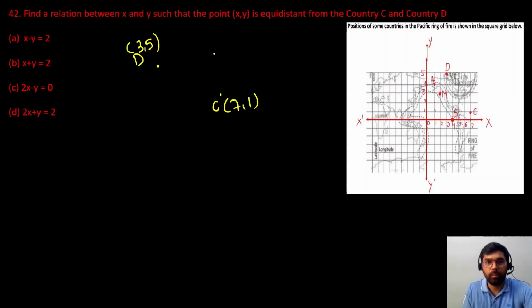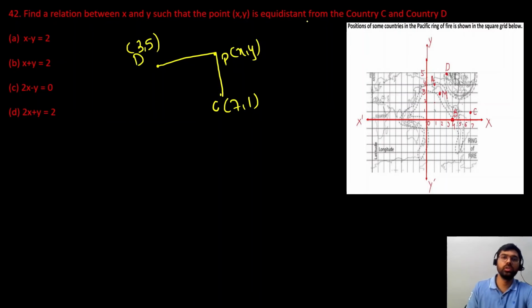Let us consider a point P whose coordinates are x, y. And we have been given in the question that P point is equidistant from C and D. So PD distance and PC distance are the same, which means PD and PC are equal. So I can use this relation: PD will be equal to PC.